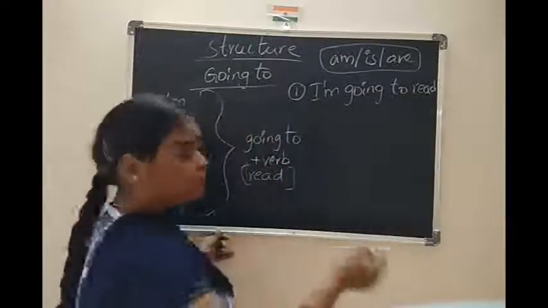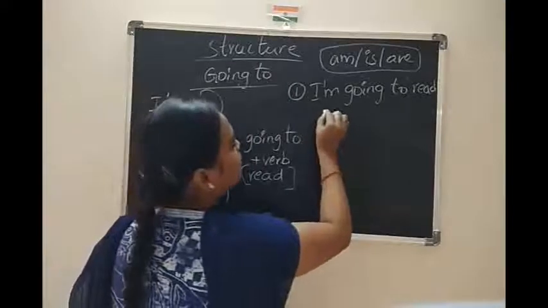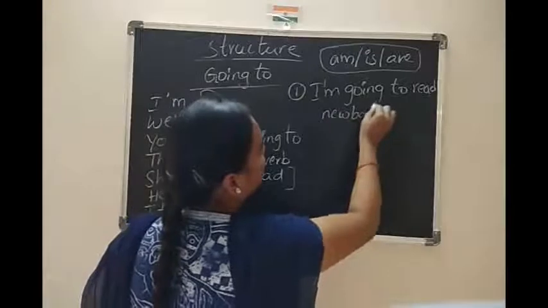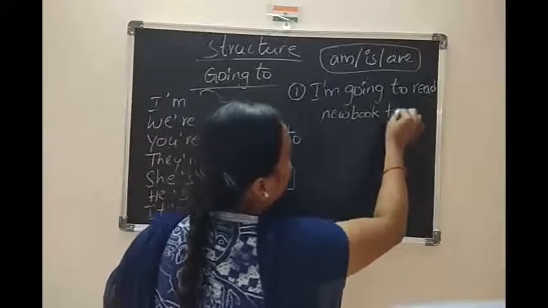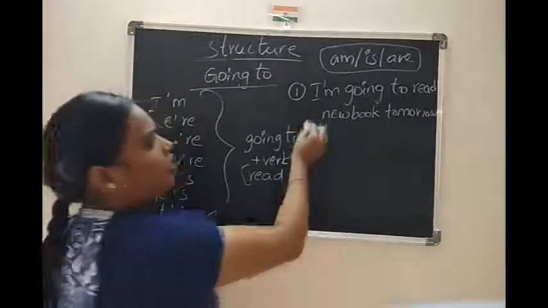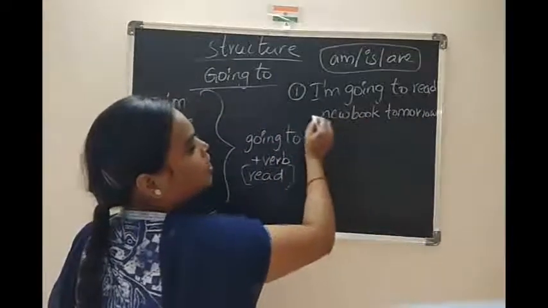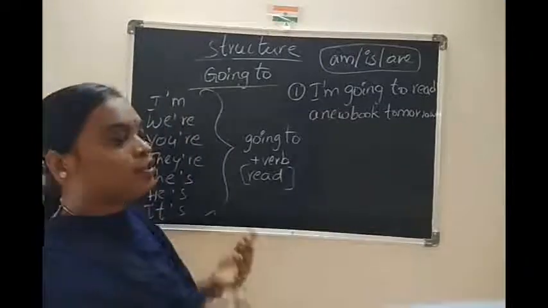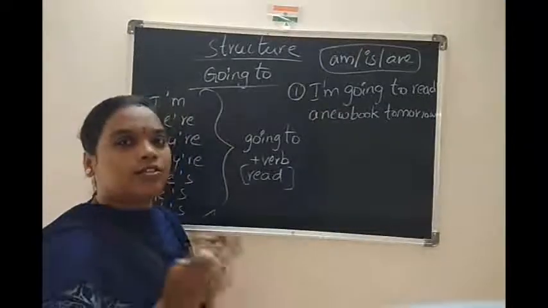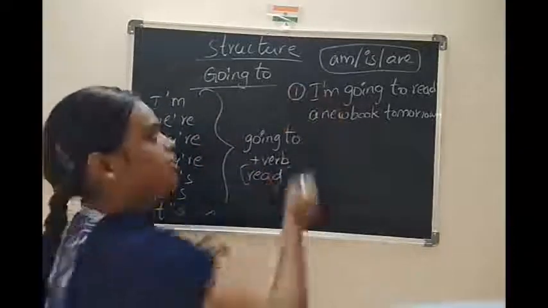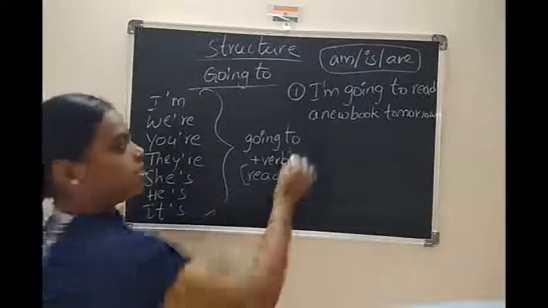So I am going to read a new book tomorrow. Where I am going to read a book, a new book. So today itself I have completed everything. So I am going to read a new book tomorrow. This is positive.